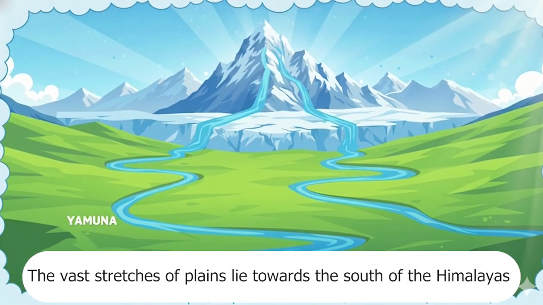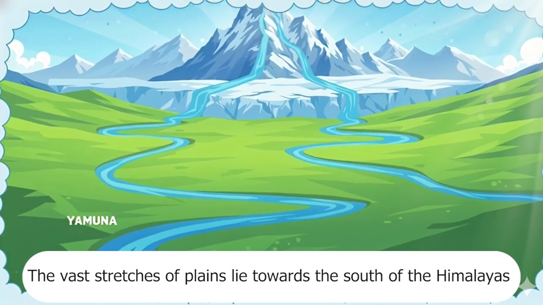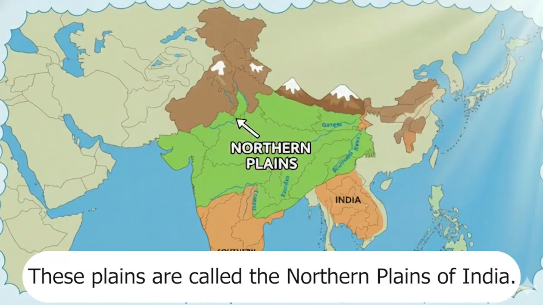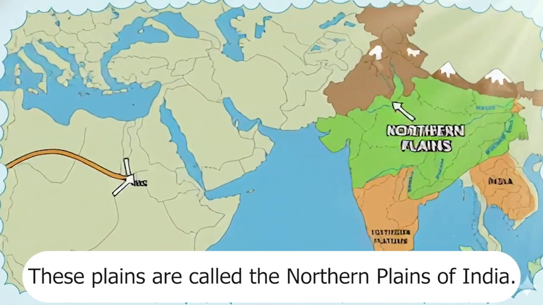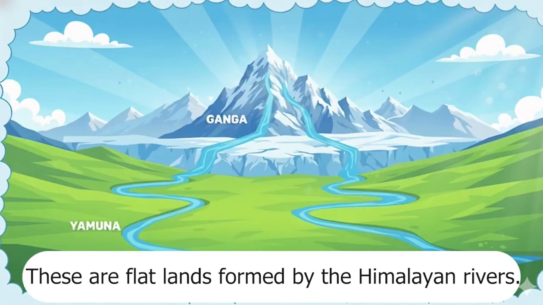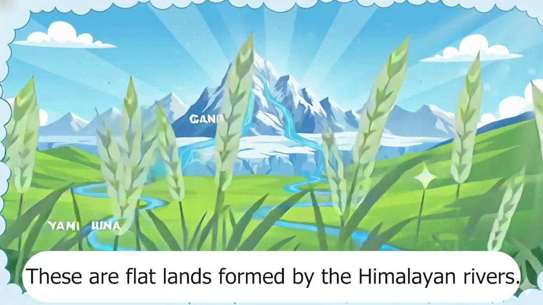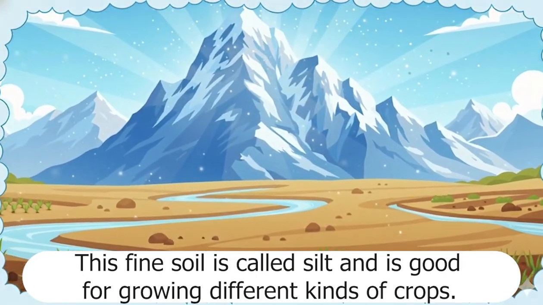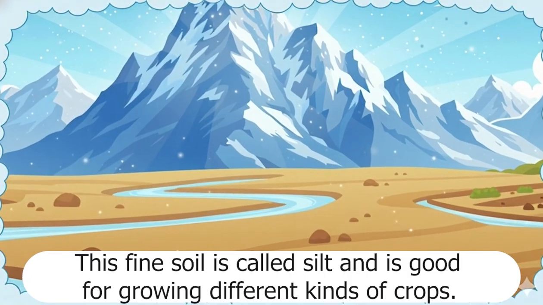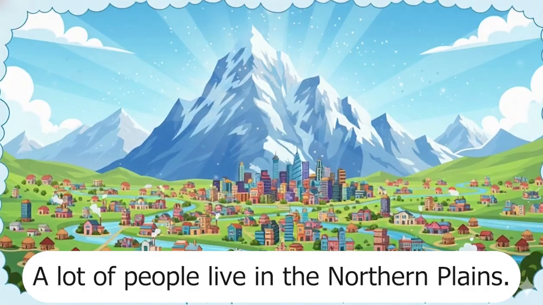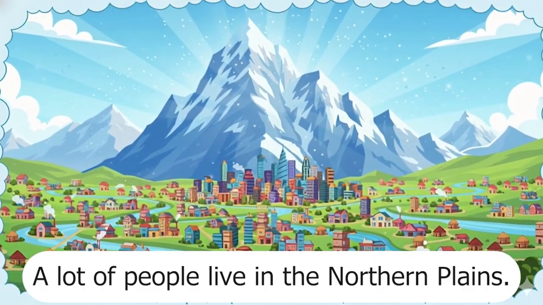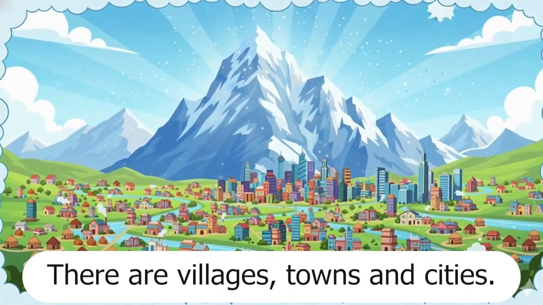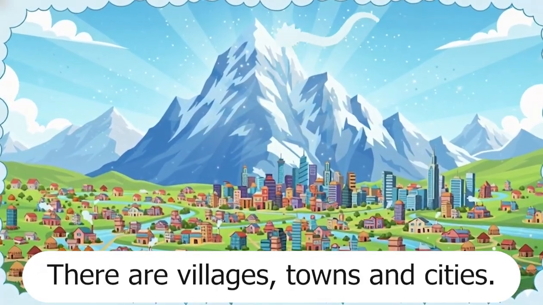The northern plains. The vast stretches of plains lie towards the south of the Himalayas. These plains are called the northern plains of India. These are flat lands formed by the Himalayan rivers. This fine soil is called silt and is good for growing different kinds of crops. A lot of people live in the northern plains. There are villages, towns and cities.